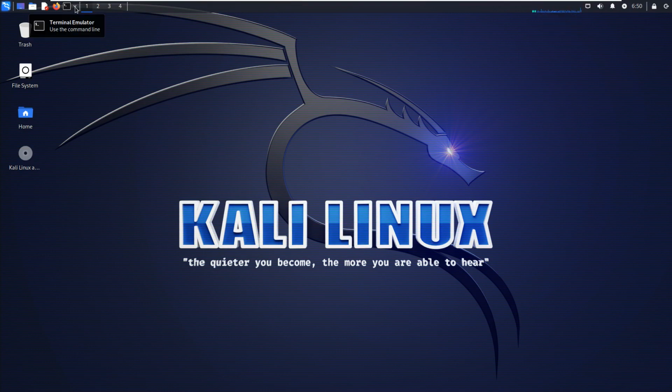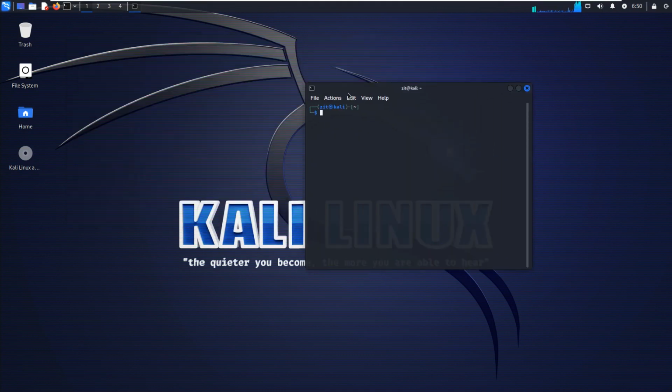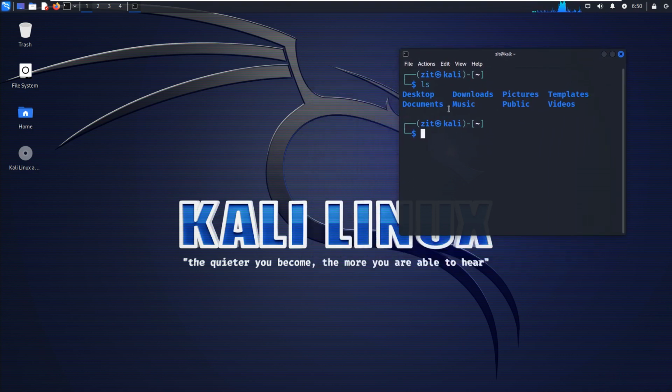So I'm opening the terminal. Yeah, it has been opened. I think I will zoom it a little. Yesterday we learned about the ls command. Today we are going to start a new topic.